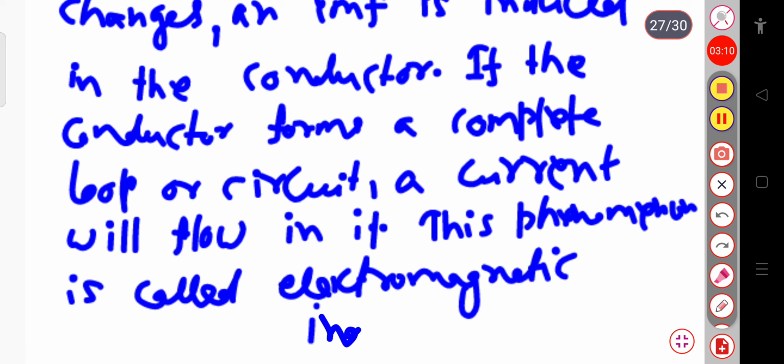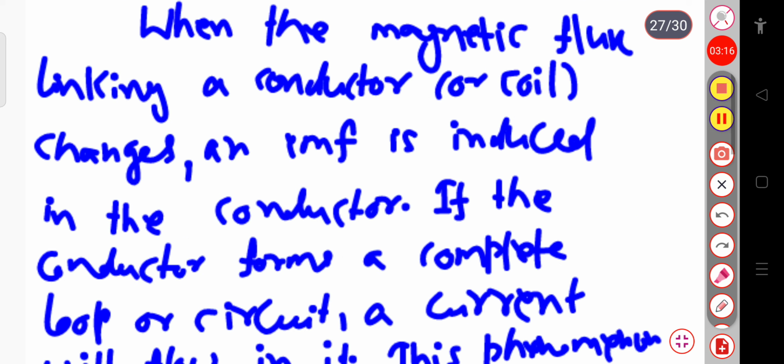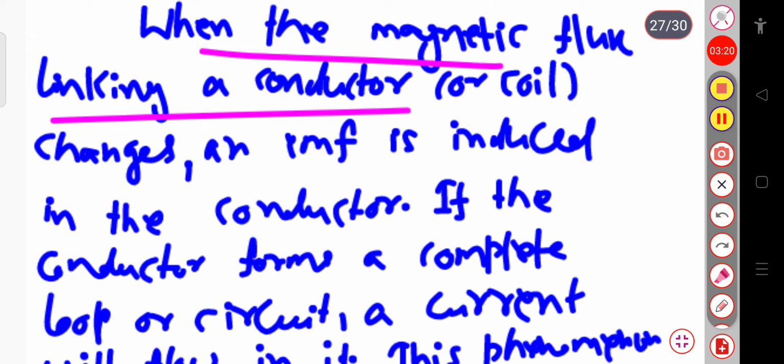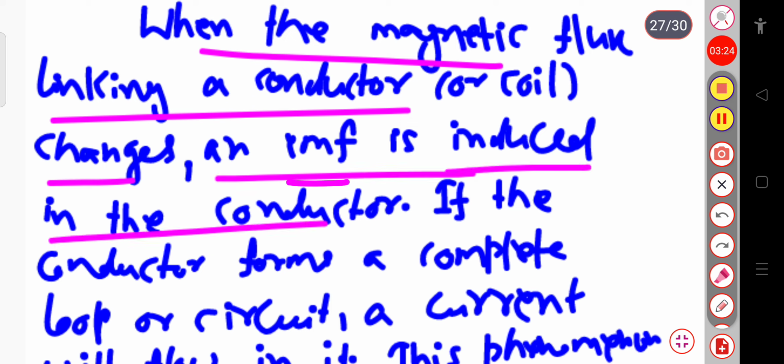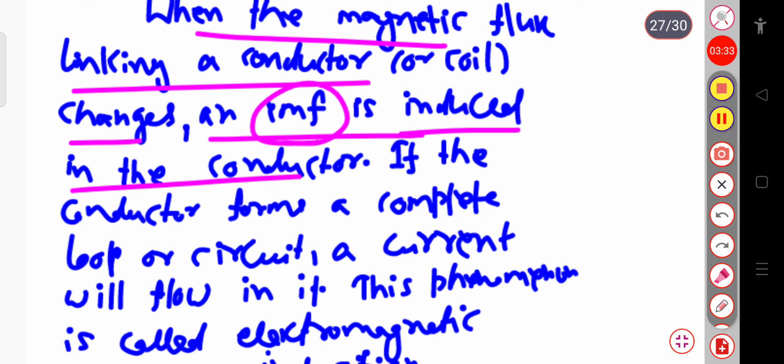Induction basically means the induced EMF produced will try to oppose that change. When the magnetic flux linking a conductor changes and an EMF is induced in the conductor, this electromotive force will try to oppose that change. That phenomenon is called electromagnetic induction. If the conductor forms a complete loop or circuit, then a current will flow in it.